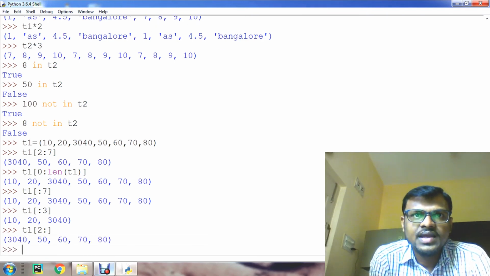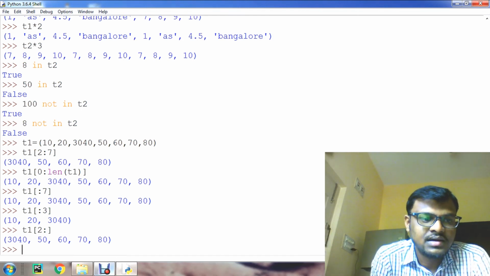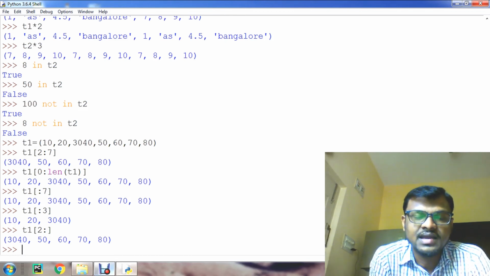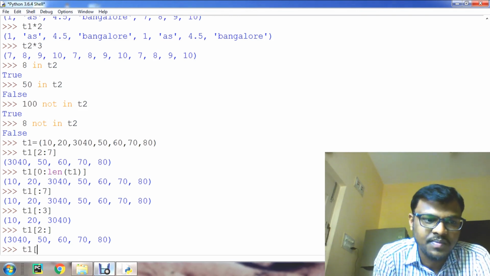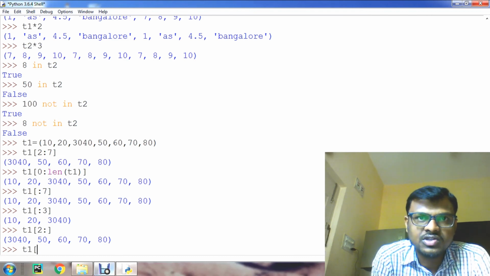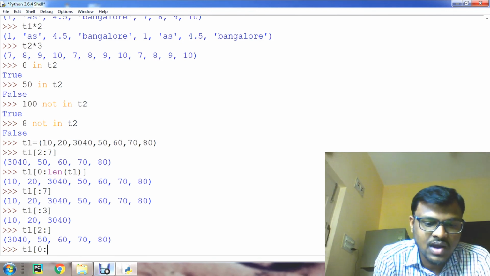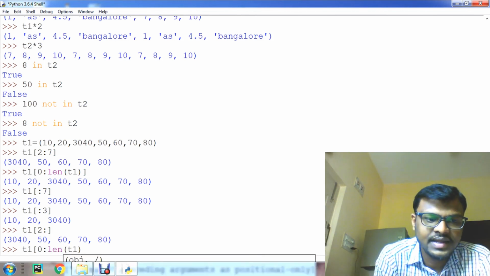Now we can specify the step size also, so it will jump over the elements by specifying the steps. For that, give t1, starting from 0, and use the len function here, len of t1.